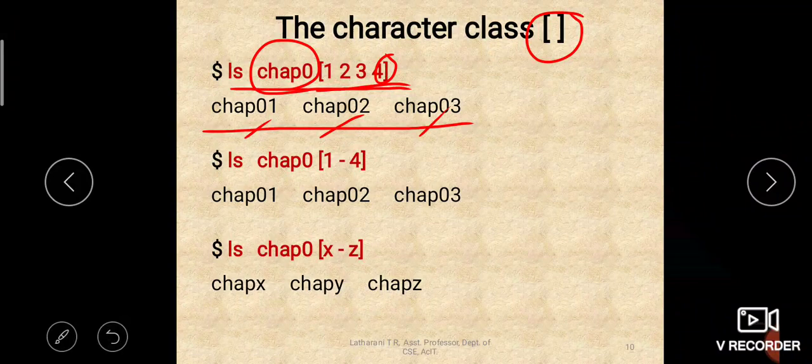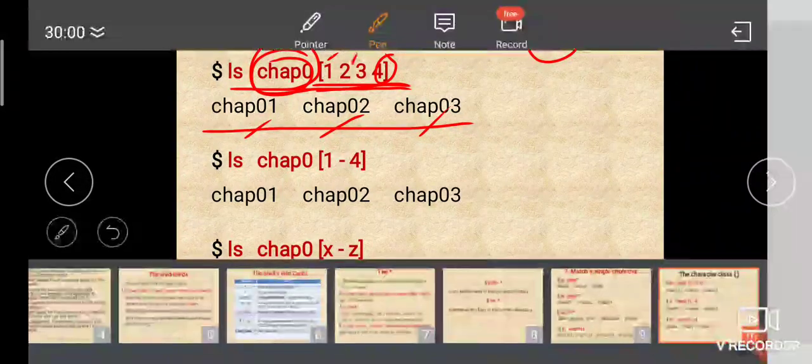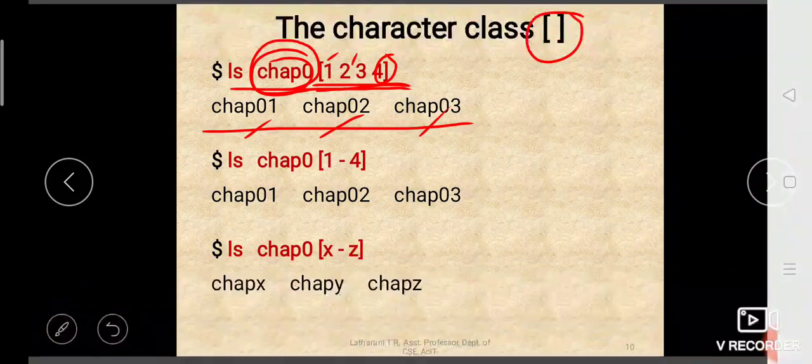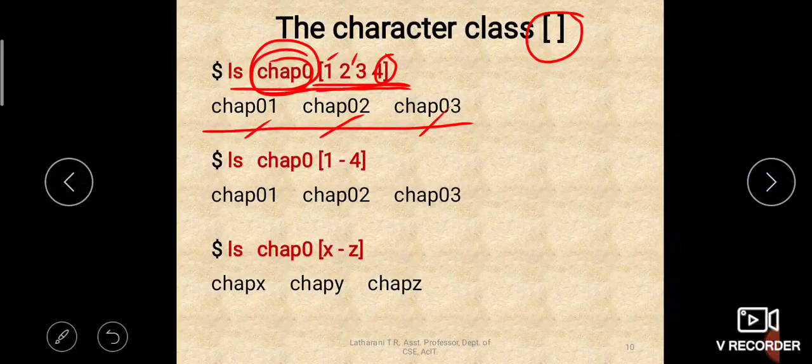Okay, so it should start with chap0 and be followed by only one character, and that character should be either a 1 or a 2 or a 3 or a 4. Okay, so that is the pattern we have written with a character class.